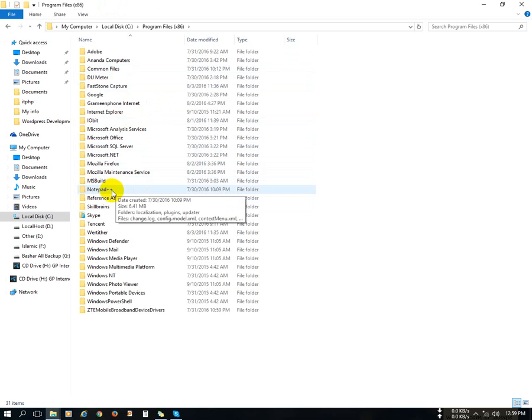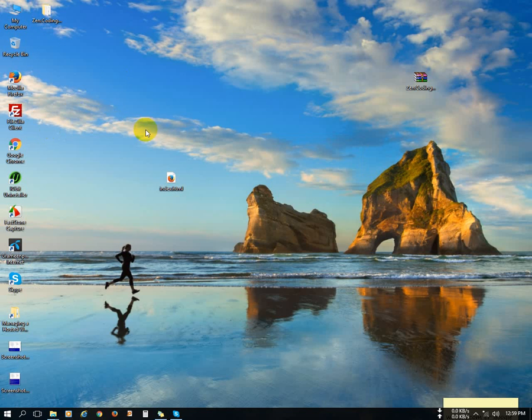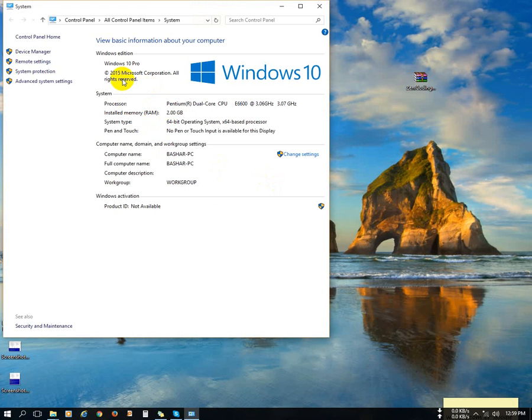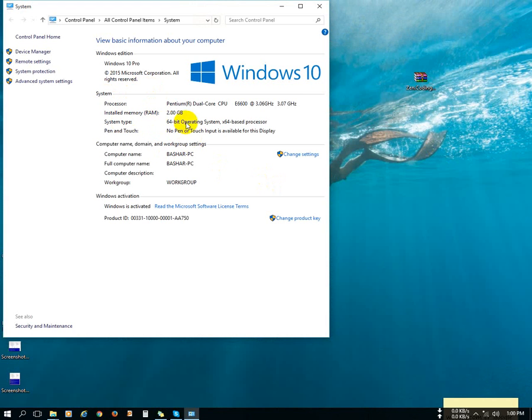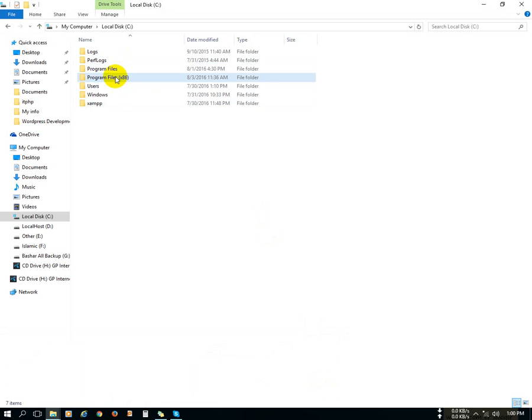If you don't have it installed, then you need to install this software first. If you do not find the location, then you can check the folders in Program Files. I have two Program Files folders because I am using a 64-bit Windows operating system. So if you use 64-bit, then you have two options.